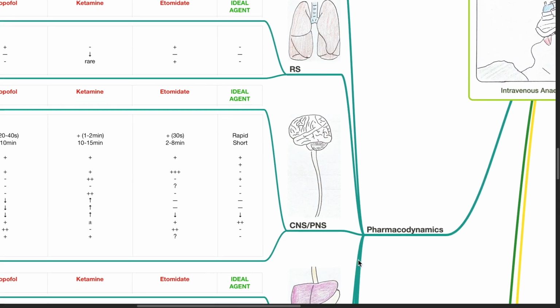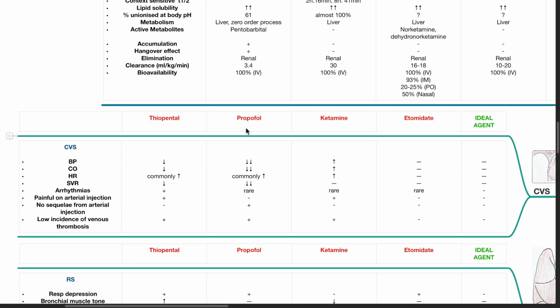Pharmacodynamics. Cardiovascular system. Thiopental and propofol result in a drop in blood pressure. Etomidate does not cause a change in blood pressure. Ketamine causes an increase in blood pressure. The ideal agent should be cardiostable. Thiopental and propofol result in decrease in cardiac output. Ketamine results in increased cardiac output.